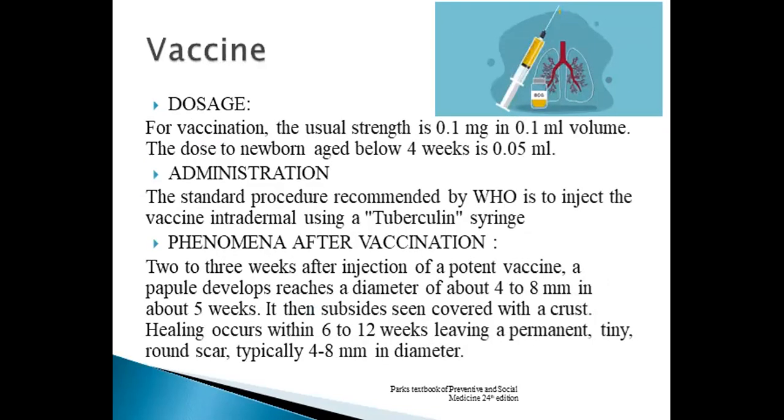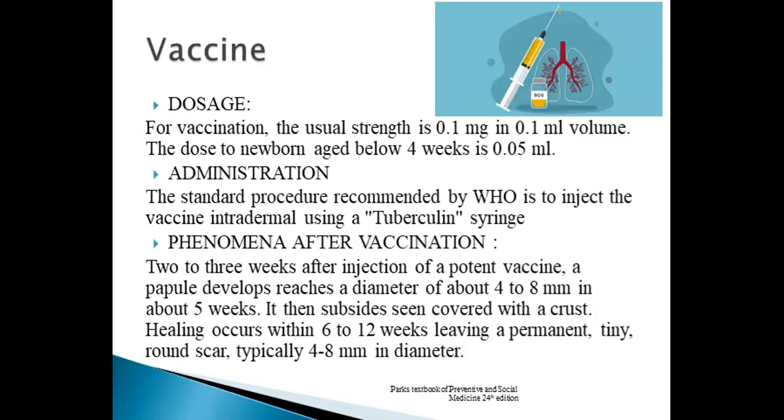Dosage: the usual strength is 0.5 milligram in 0.1 ml volume, and the dose for newborns below 4 weeks of age is 0.05 ml. Administration: the standard procedure recommended by WHO is to inject the vaccine intradermally using a sterile syringe. There are also phenomena after vaccination.